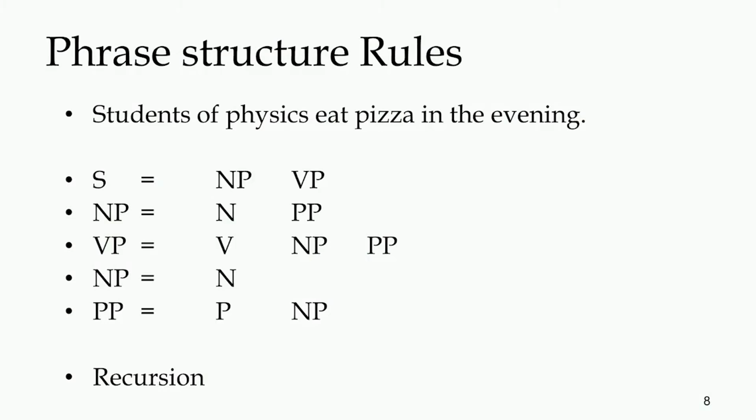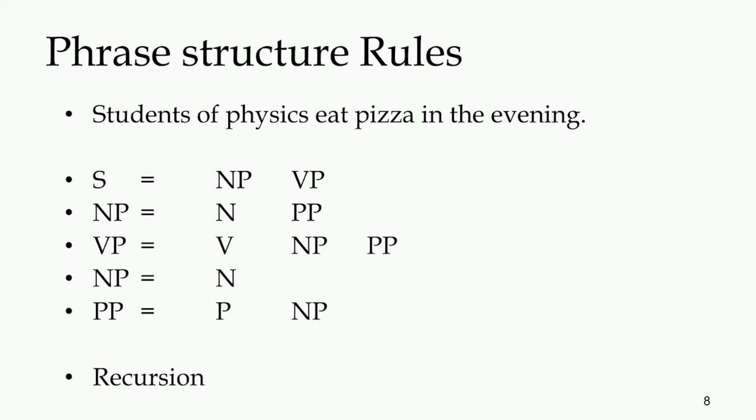How does this work? How does the combination of these things work in terms of a sentence? Look at the sentence. We can say broadly there are two parts of a sentence. Sentence equals an NP and a VP. If you take the example of the sentence on the screen, students of physics eat pizza in the evening, what are the two components? Students of physics as one NP and eat pizza in the evening as the second part, which is a VP.